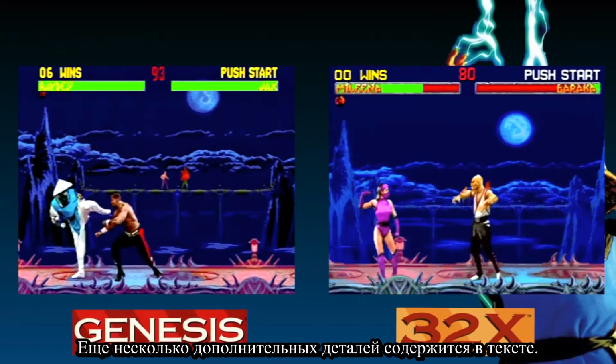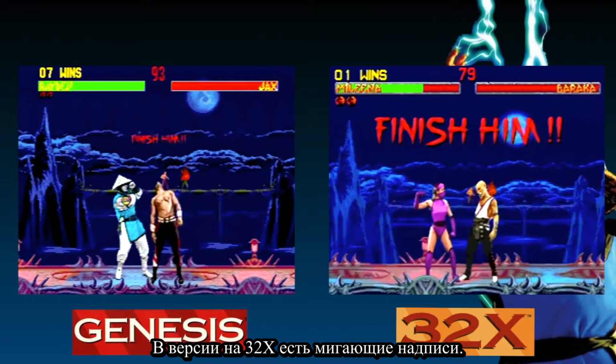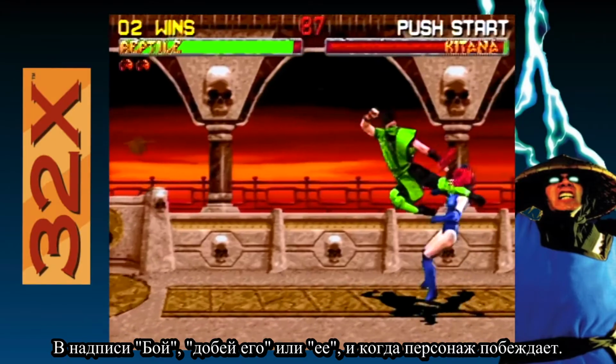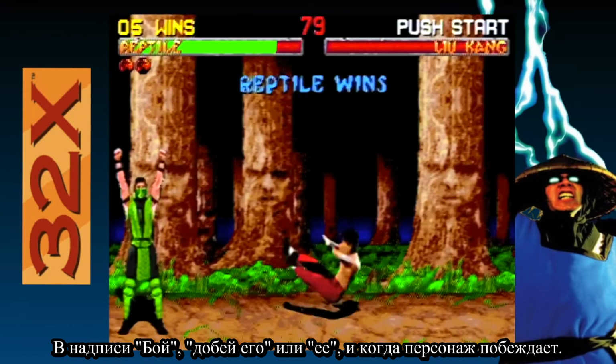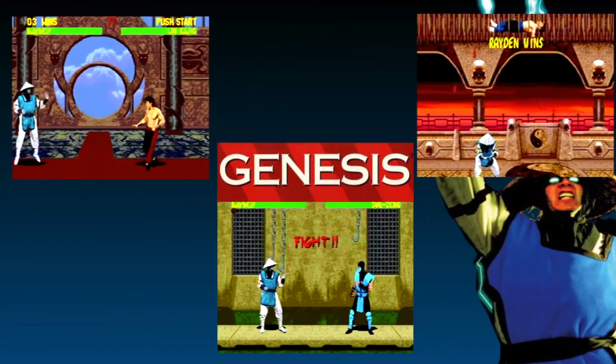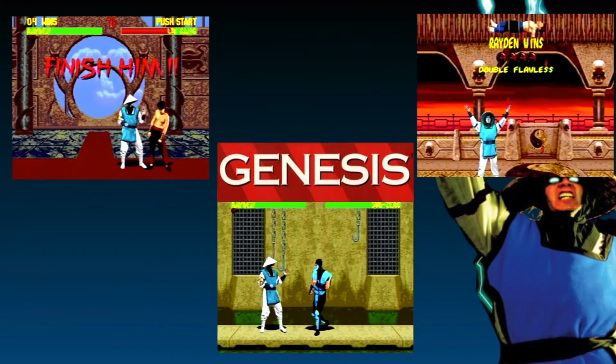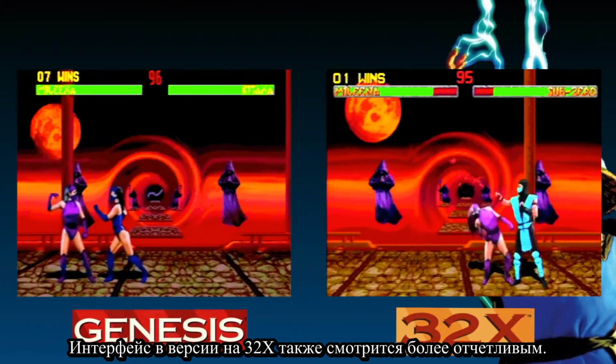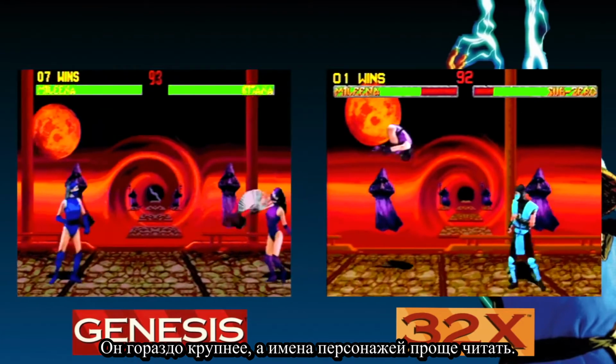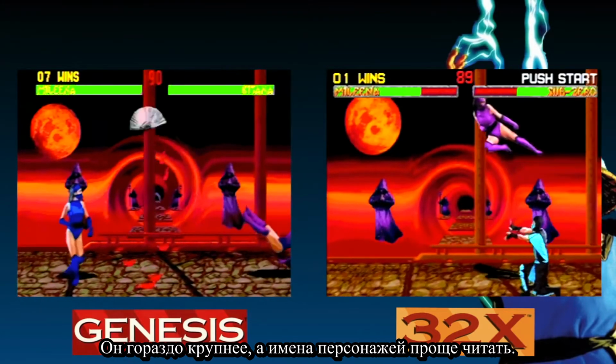A few more details are the text. It flashes on 32X, for fight, finish him or her, and when the character wins. None of them flash on Genesis. The HUD also looks a bit sharper on 32X. It's much bigger and the character names are easier to read.